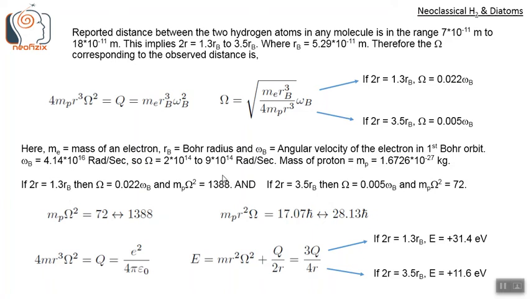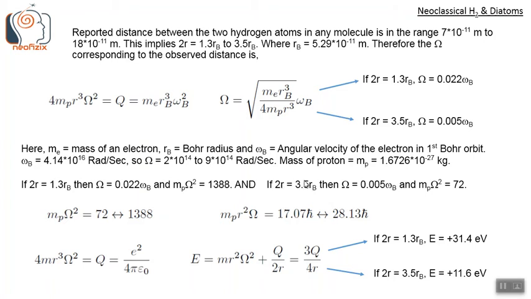Similarly, we can calculate mp omega squared, or basically we can calculate omega squared, but we'll calculate this term mp omega squared. So if 2r is in the smaller range, 1.3 rb, and we saw omega is 0.022 omega b, then mp omega squared becomes 1388.